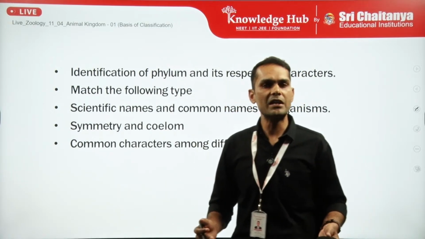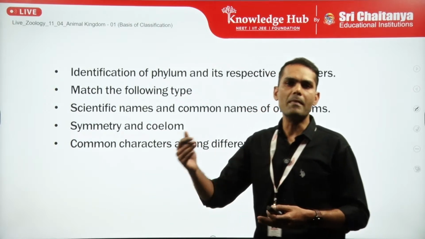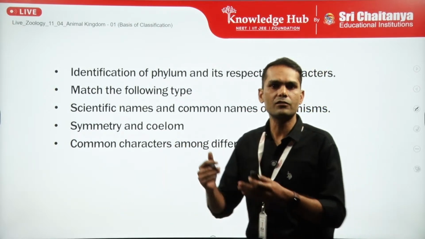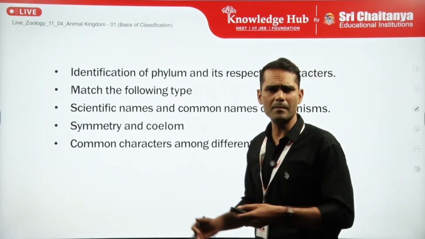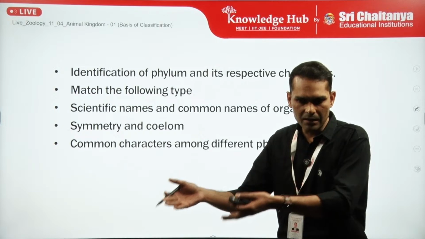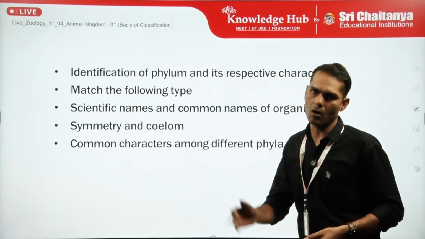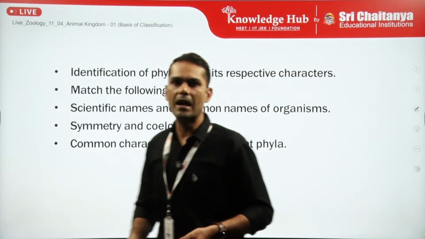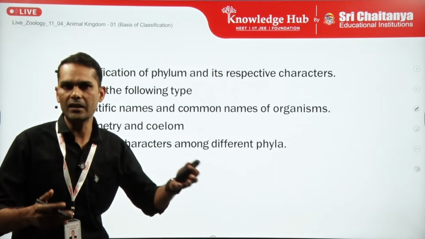So in the NEET examination, the questions usually ask you to match the characteristics with its phylum or the examples of the phylum. The second is the match the following type, which you have seen in this examination also, and scientific names and common names, which are very common and come regularly in the match the following category only.